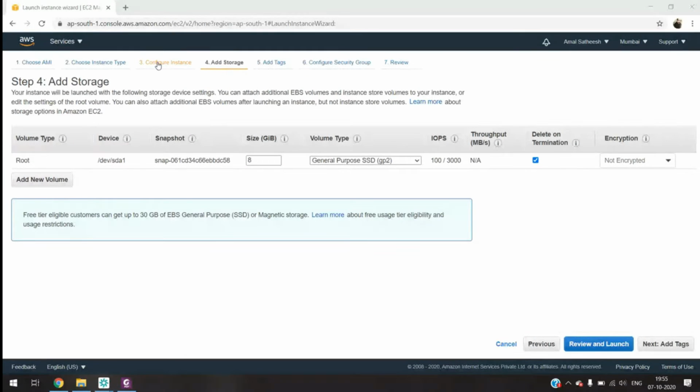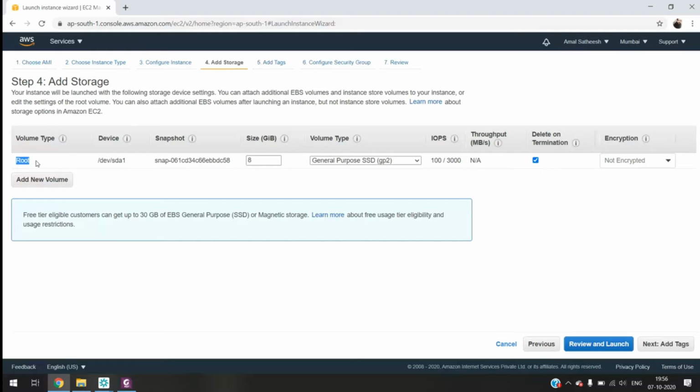Okay. So step number 3 we will be discussing tomorrow. Step number 4, we have to define a storage. So storage means the hard disk on our machine. In step number 2, we chose only RAM and CPU, and here we are choosing the storage which we need. So it's asking the volume type root.